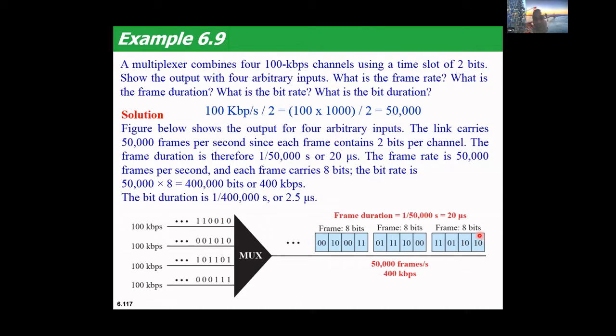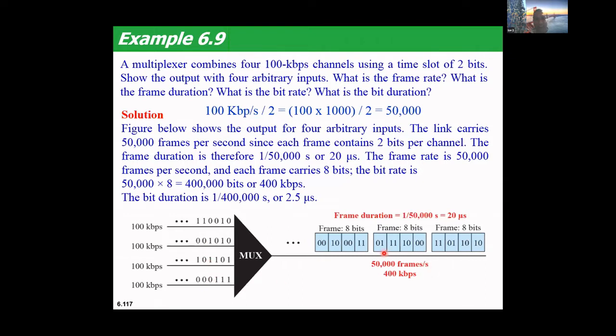So this 10, you got the idea, is from source 1. This 10 is from source 2. This 01 is from source 3. So you can see here, this is 10, and this is 10. This is 01. This is 11. So this is the first frame. You got the idea? Now the second frame is nothing but 00, 01, then 11 and 10.